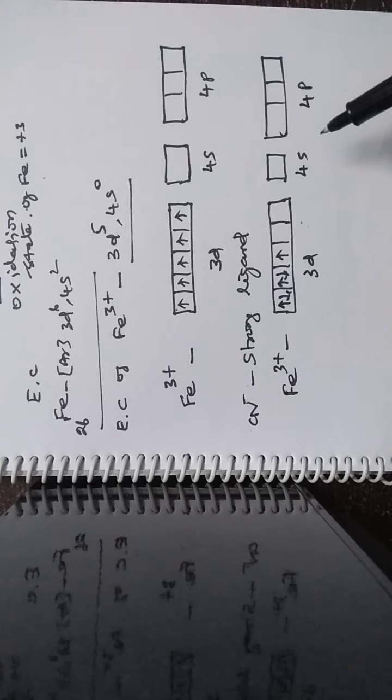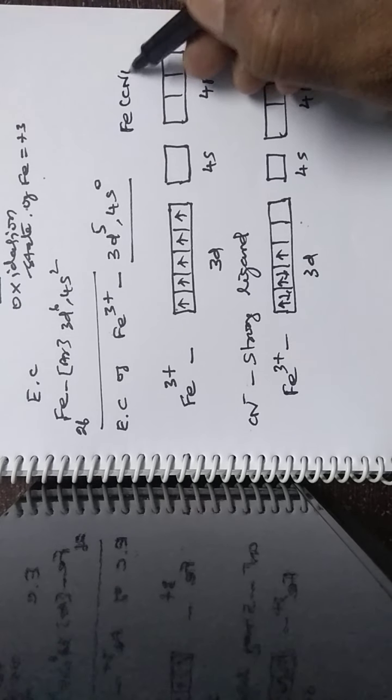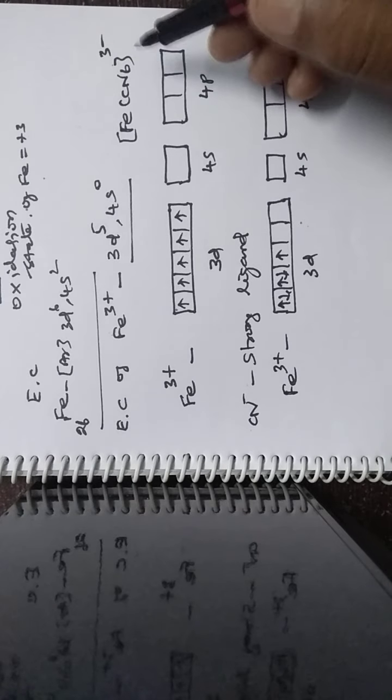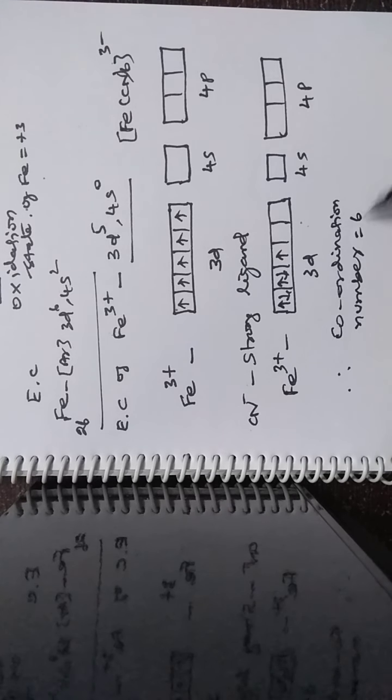Then how many ligands are bonded to the central metal atom in [Fe(CN)6]3-? 6 ligands. Therefore, the coordination number is 6, because it's a unidentate ligand.